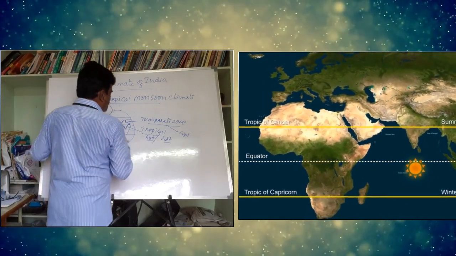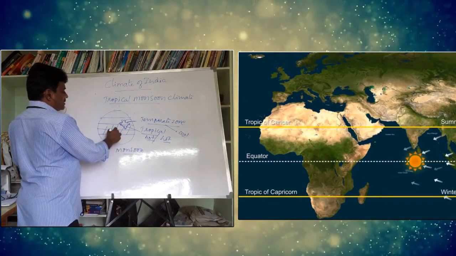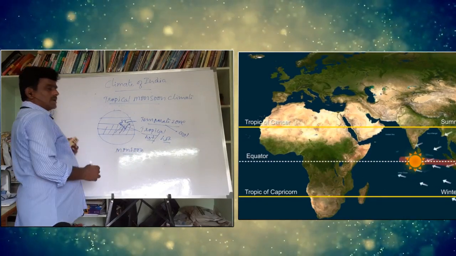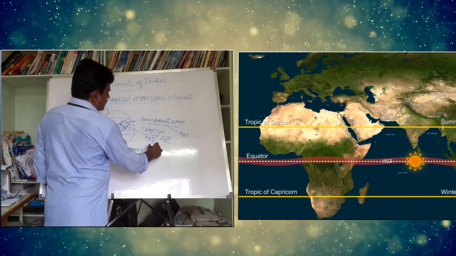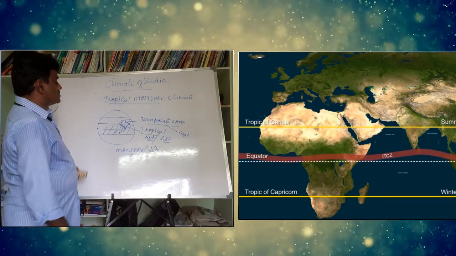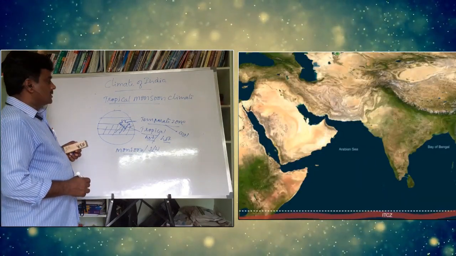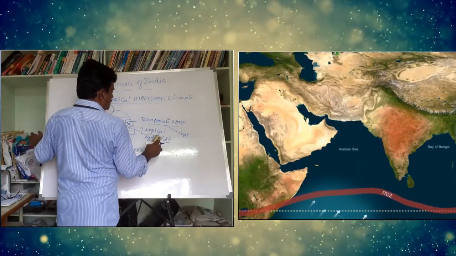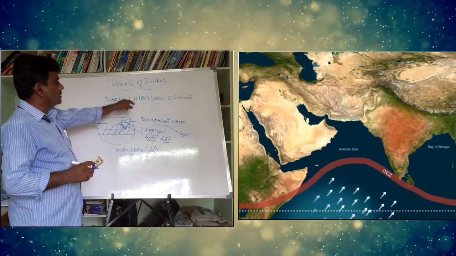Again, one more word is written: monsoon. Wind that comes from a particular area can also influence the climate of India. Monsoon generally comes from the southwesterly direction. These are cool winds which influence the climate of India. That's why we have taken two factors to describe Indian climate as tropical monsoon.